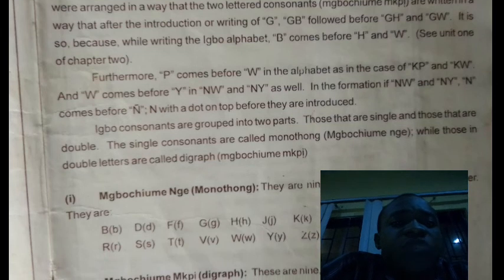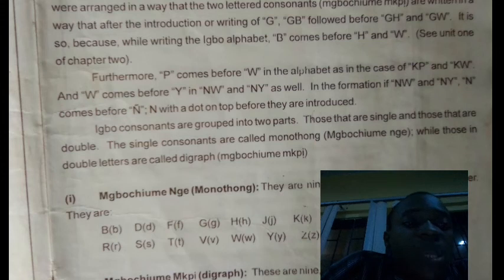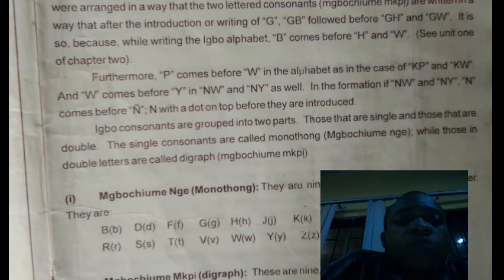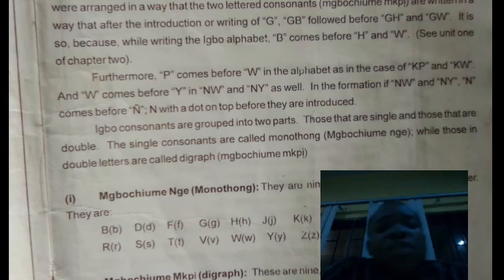Then K comes before Kp, as in the case of Kw. Then we have Kw. W comes before Y. Okay, that's that.